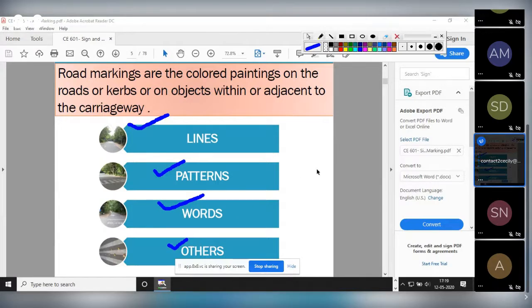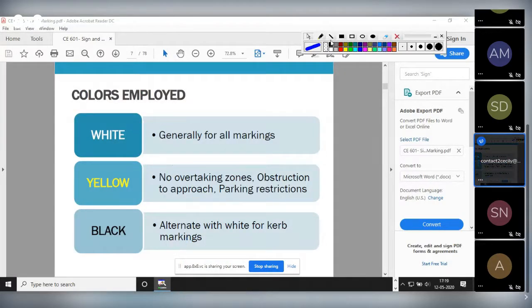Now, color. Generally, which colors have you seen in road markings? Yellow, white, and sometimes black also. Black means there will be stripes: black, then white, then again black, then again white.